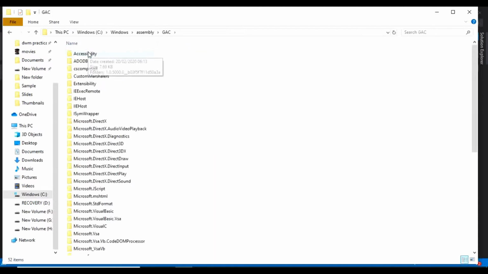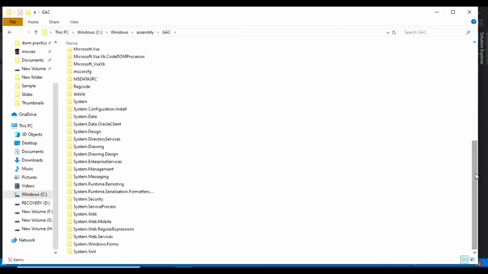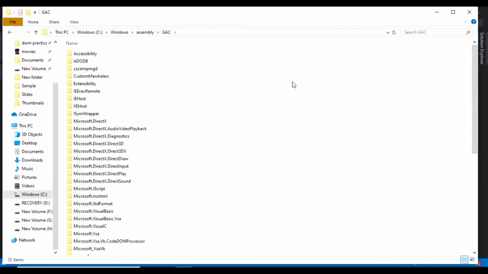Go to that, and as you can see here, all these assemblies are strong named assemblies. Now again the question: how do we distinguish between a strong named assembly and a weak named assembly? We will see that.